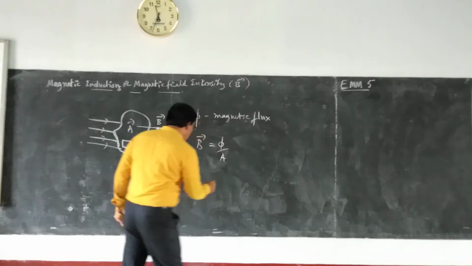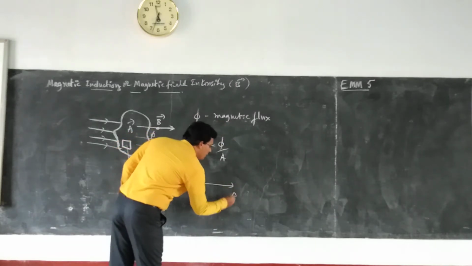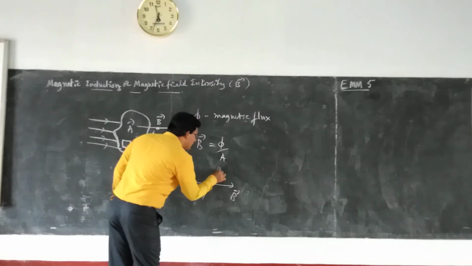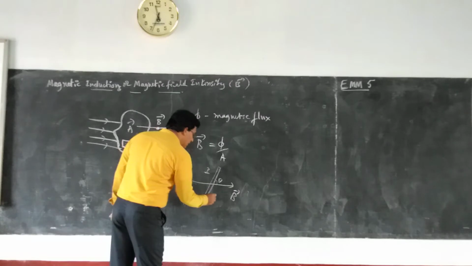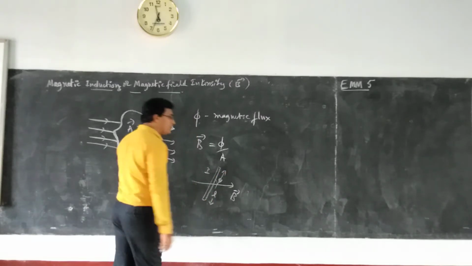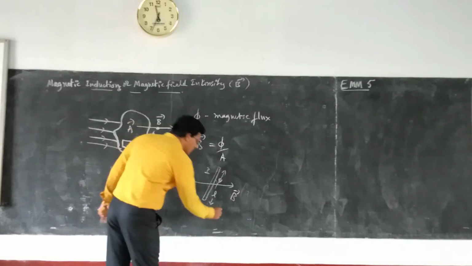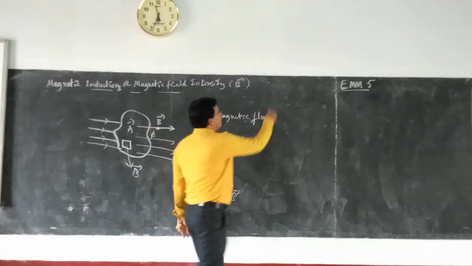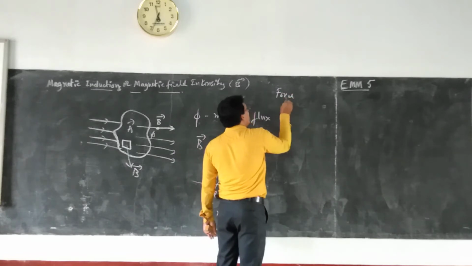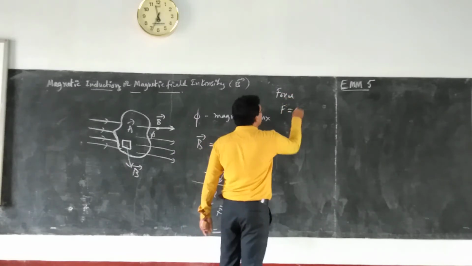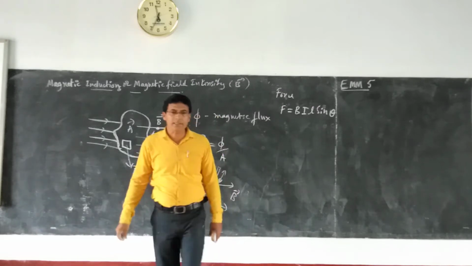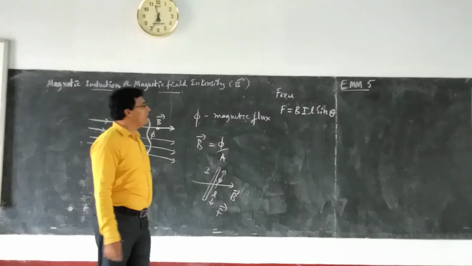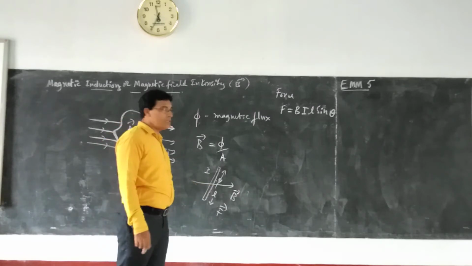If you have the magnetic field direction like this, B, and a current carrying conductor is kept like this, making an angle of theta here, and if I is the current, B is the magnetic field, L is the length of the conductor, then what expression do we have for the force experienced by the conductor? The magnitude of the force is F equal to B I L sin theta. This is the expression for the force experienced by the current carrying conductor kept in the magnetic field.